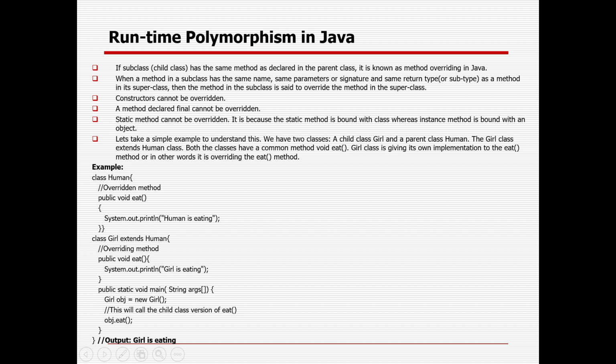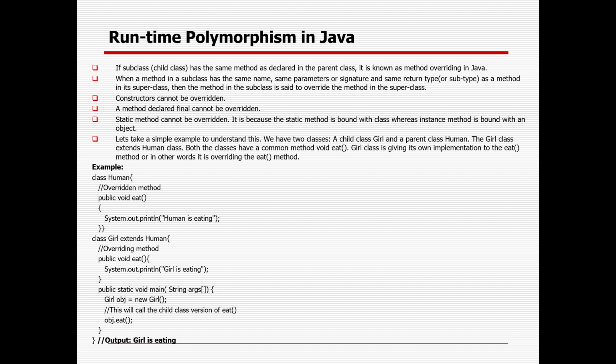If a subclass, that means a child class, has the same method or same variable name as the parent class, and there is an established relationship called inheritance, then what happens when the same variable or same method is there and I call it after the inheritance is established? The parent class will be overridden and the child class will take precedence. That is called dynamic polymorphism, or runtime polymorphism, or method overriding.